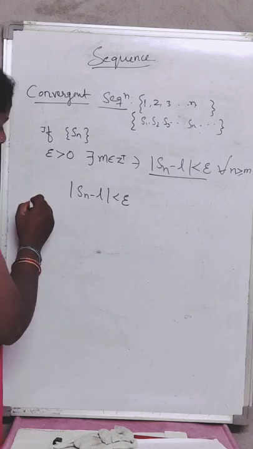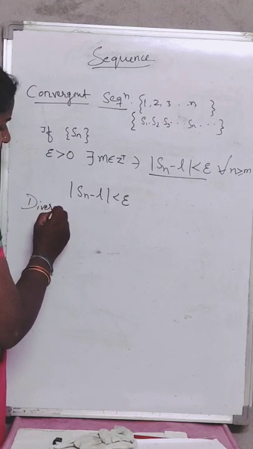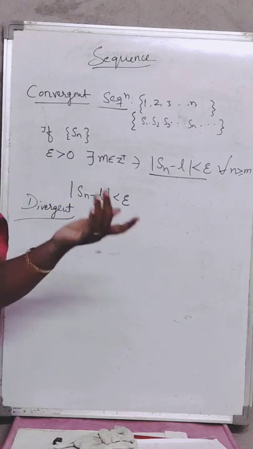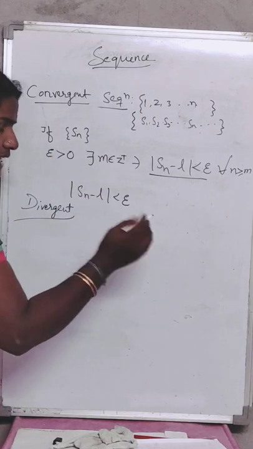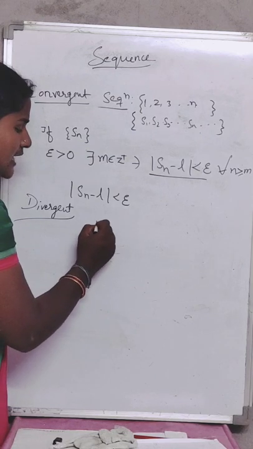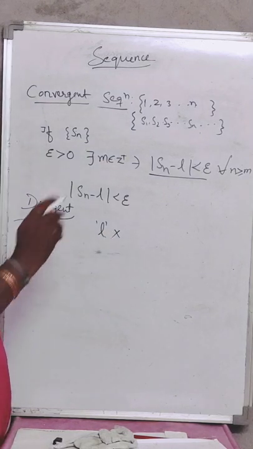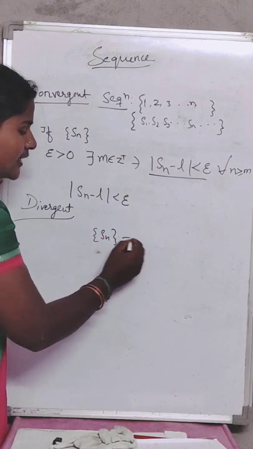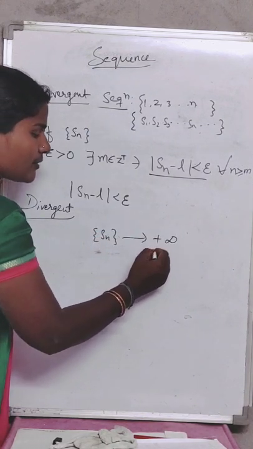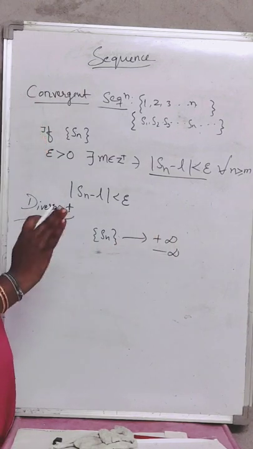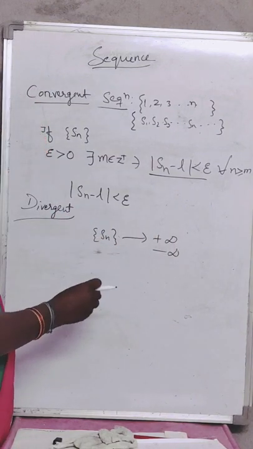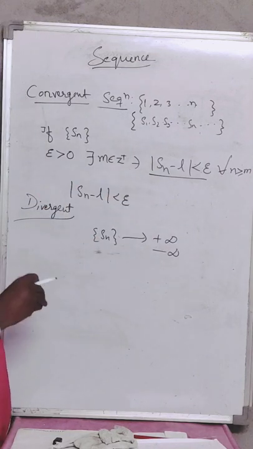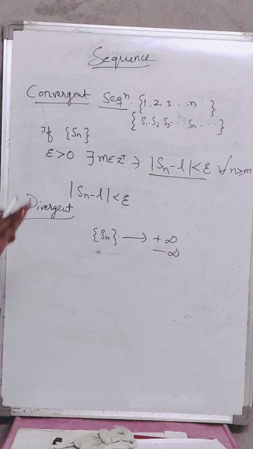Okay, and you have one more definition, divergent. Divergent means which is not convergent, that is obviously divergent. It means there exists no single point L. Whatever sequence you are taking, that sequence will reach plus infinity or minus infinity. So it will not reach a single point, it will reach plus infinity or minus infinity, and then we will say that this is a divergent sequence.